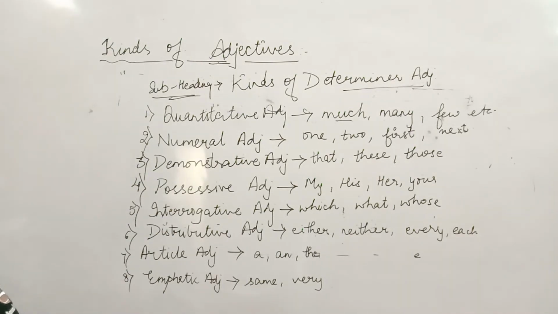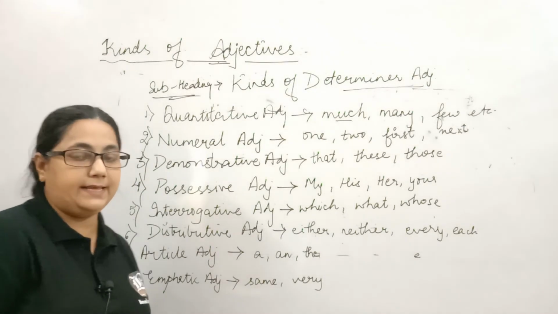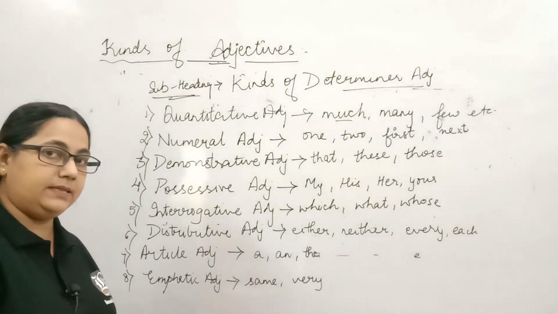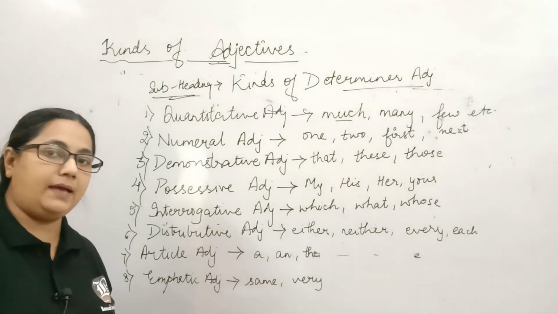Again, let's come to the fourth one, which is possessive adjective. Again, possessive adjective, the word itself says possessive, to possess or a sense of belongingness. That is my, his, her, your pen. This is your pen. This is my bag.